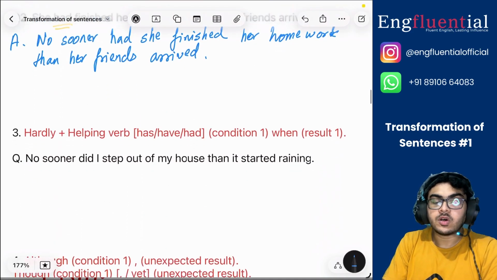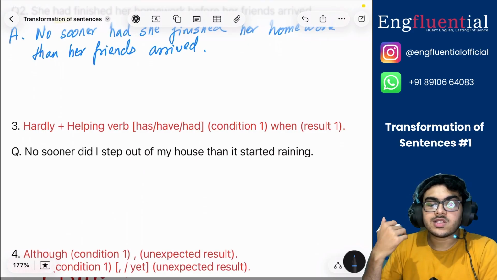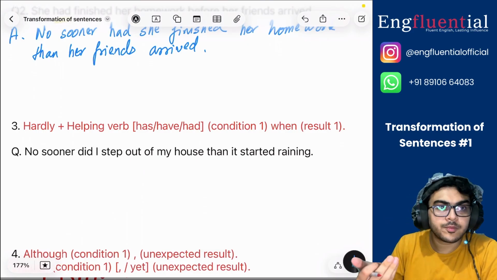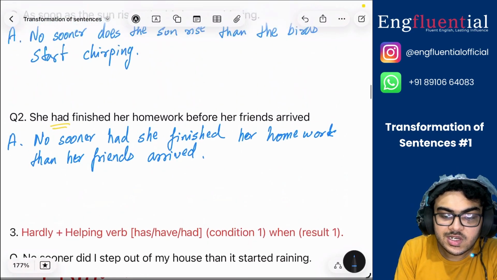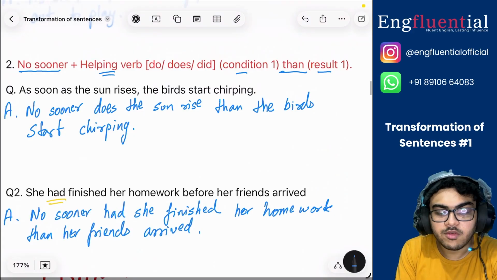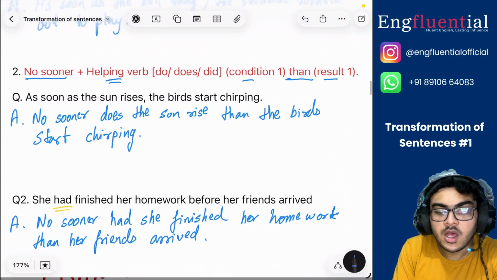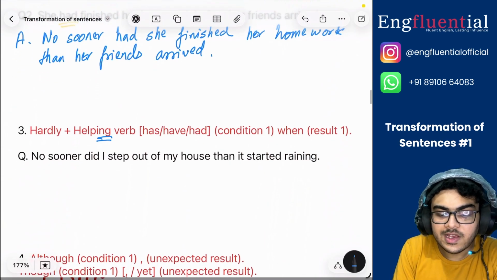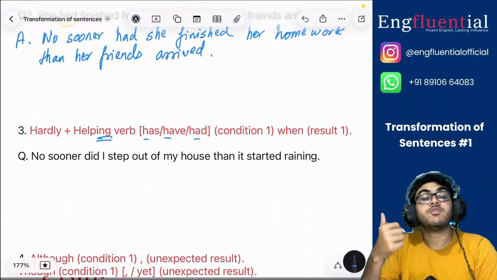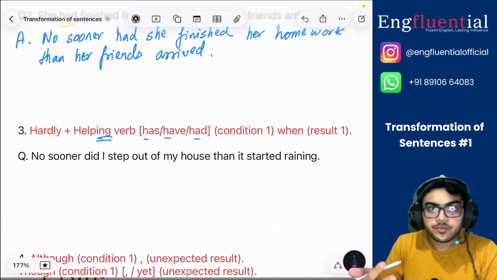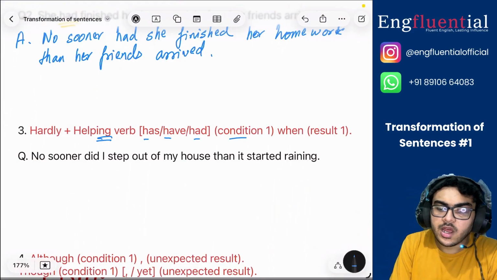Let's move on to the third kind of questions. Now, the third kind of question is one where you are asked to begin with hardly. Okay, so how can you begin with hardly? The rule is that just like no sooner uses a helping verb, hardly also uses a helping verb, but no sooner's helping verbs are do, does, did. Hardly has, have, had. Okay, these are the verbs that hardly uses, right? So the rest is the same, that there is a condition and a result.